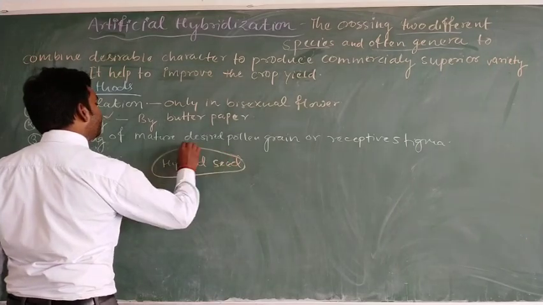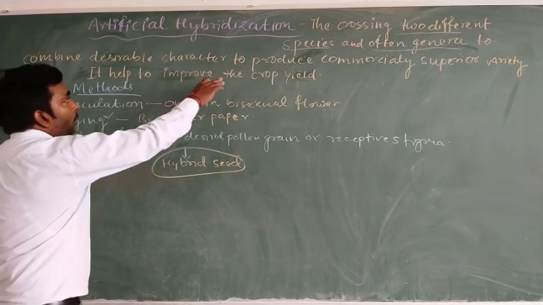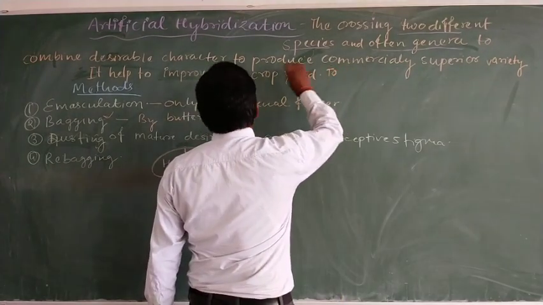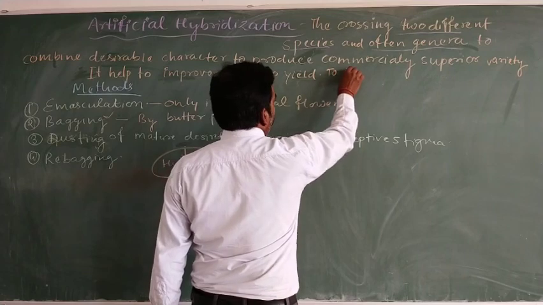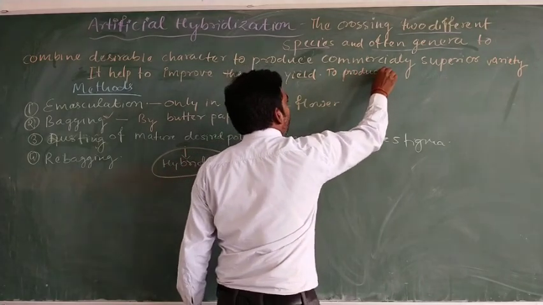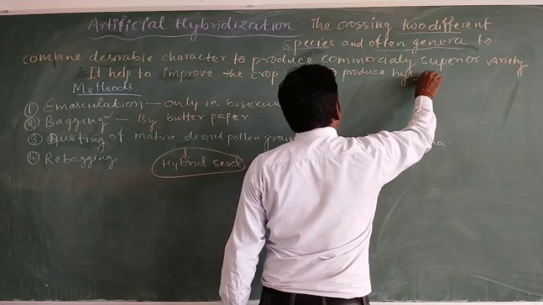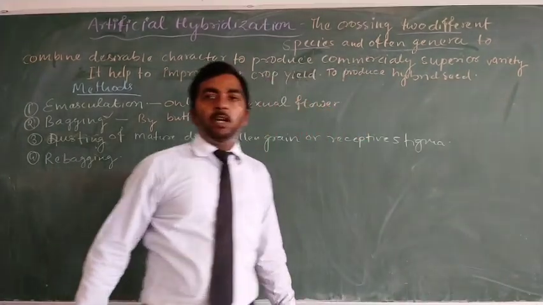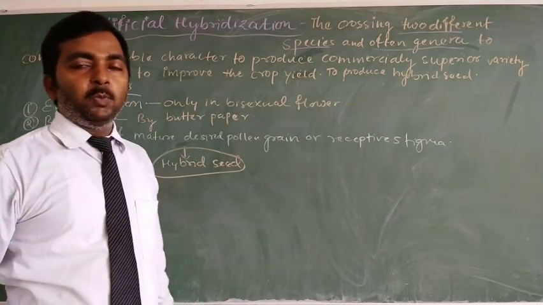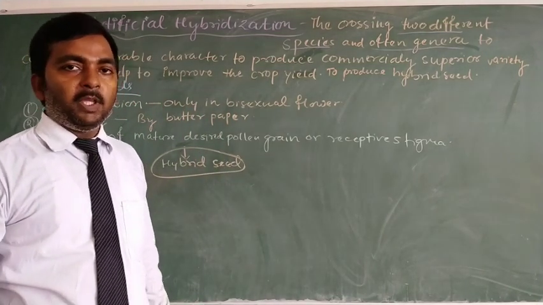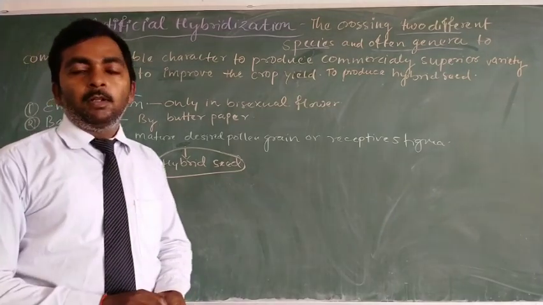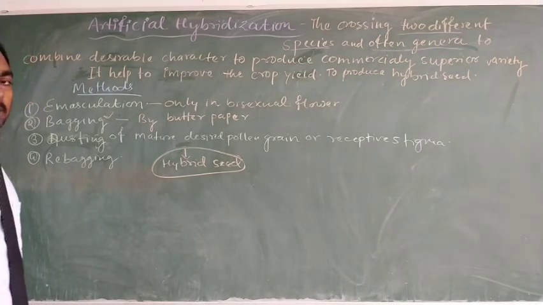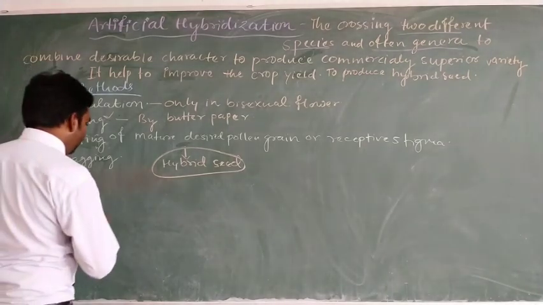It means the advantage of artificial hybridization is to produce hybrid seed. The seeds are very valuable at this time to enhance our crop yield or to improve the quality of our product in the crops. Then our next topic is double fertilization.